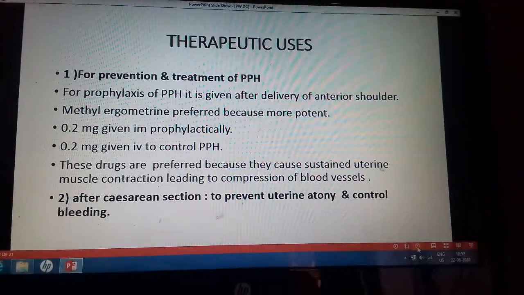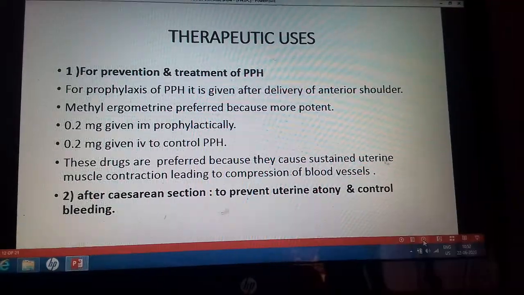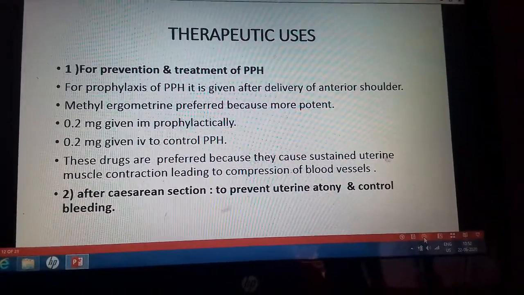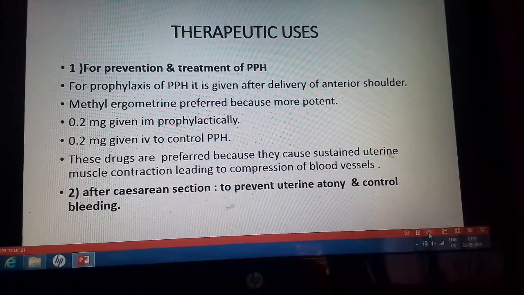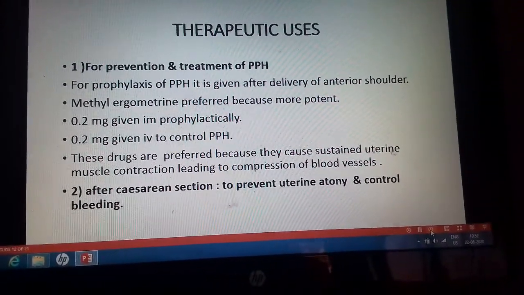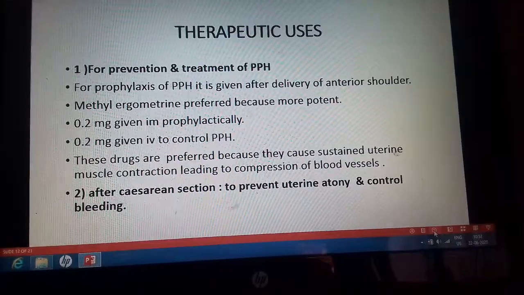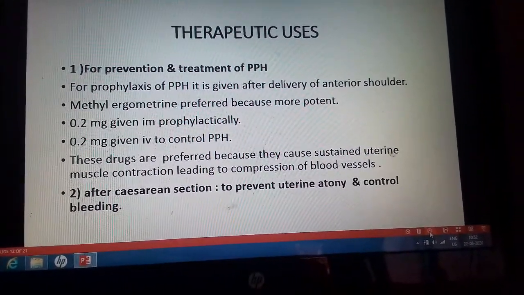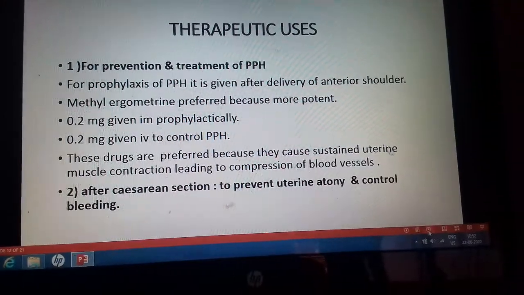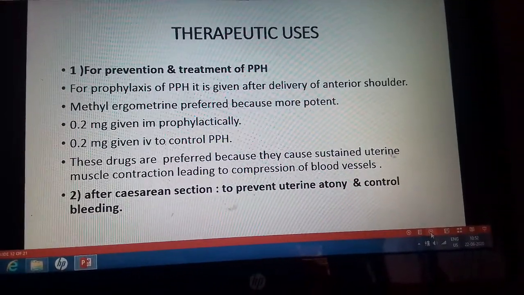Now coming to the therapeutic uses of the ergot derivatives for the prevention and treatment of postpartum hemorrhage. For prophylaxis of postpartum hemorrhage, it is given after the delivery of the anterior shoulder as a prophylactic, by the intramuscular route.